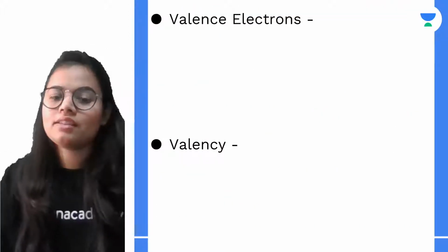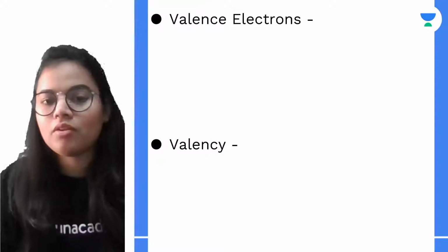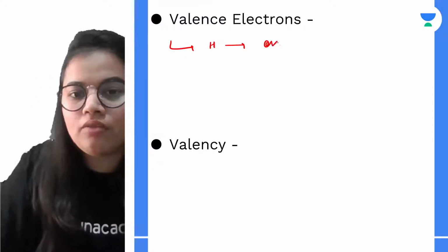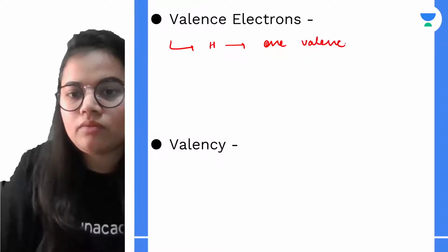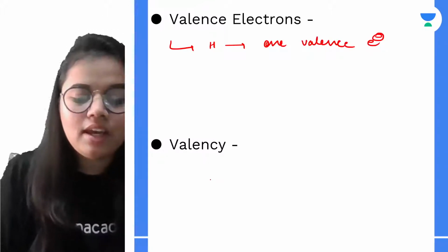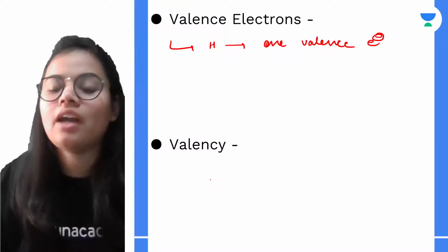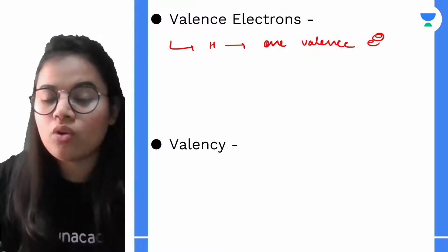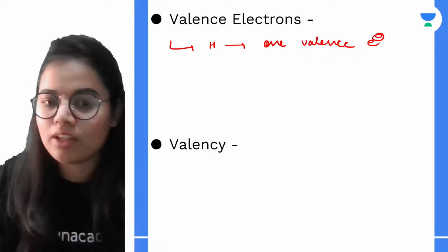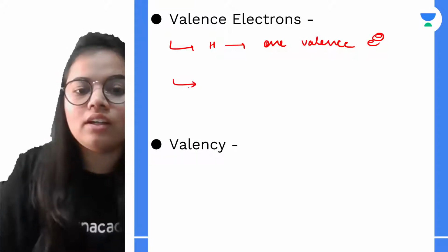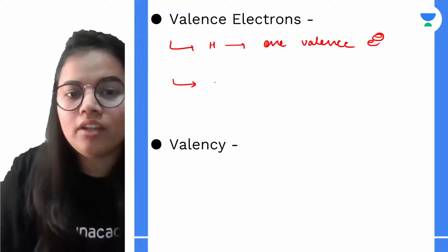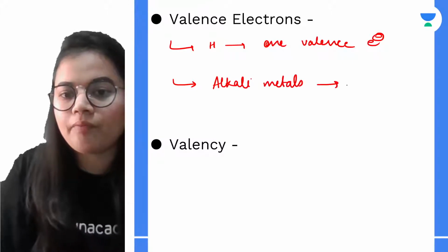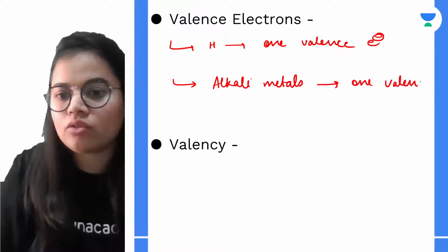Next is valence electrons. So if I talk about the case of hydrogen, it is having 1 valence electron. What are valence electrons? Basically the electrons present in the outermost orbit. Okay, so for example magnesium has 2, chlorine has 7, hydrogen has 1, and all the alkali metals are also having 1 valence electron.